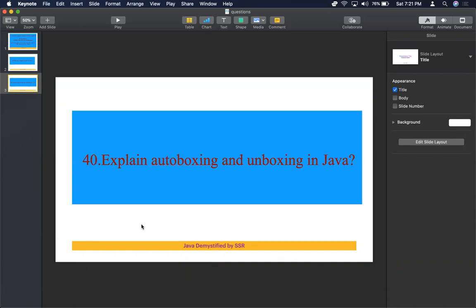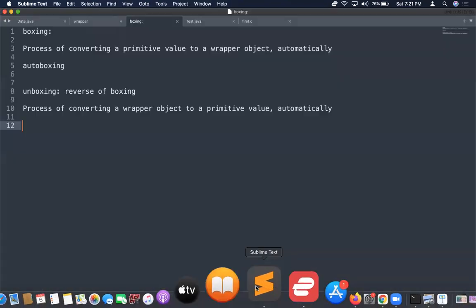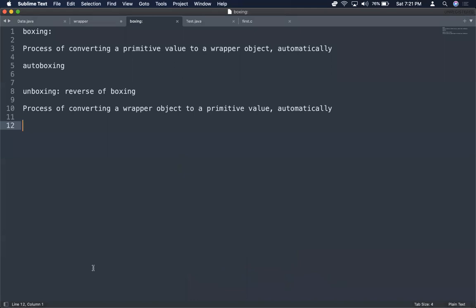Here comes question number 40. Explain autoboxing and unboxing in Java. Let's demystify this question. Boxing, also called autoboxing or unboxing, refers to wrapper classes. Wrapper classes actually wrap primitive values into a wrapper object.